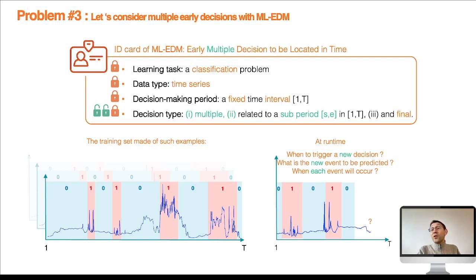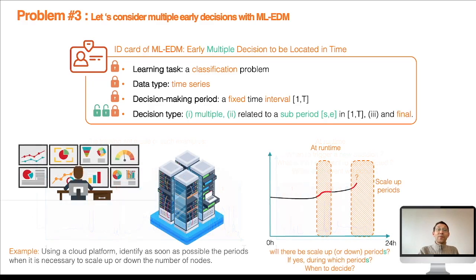When using the model, several questions must be addressed. First, when should the model trigger a new decision? Second, what is the next event to be predicted? And above all, what is the time range associated with this new event?